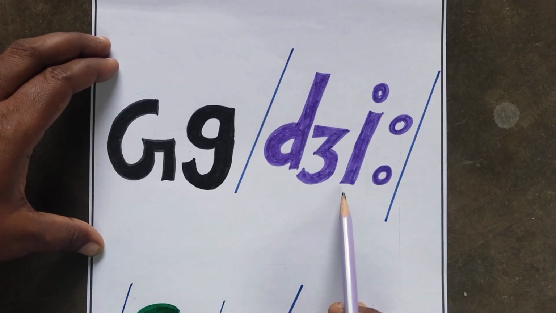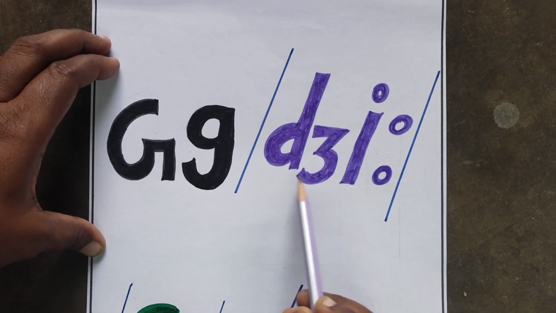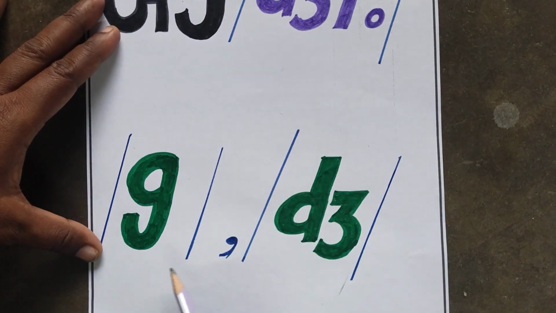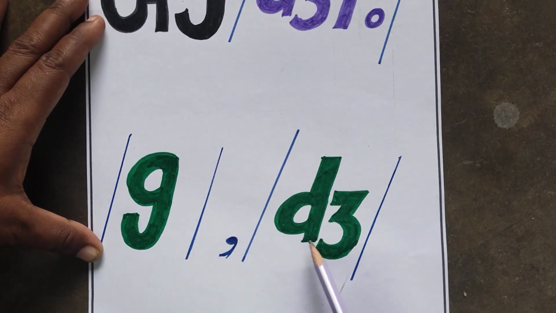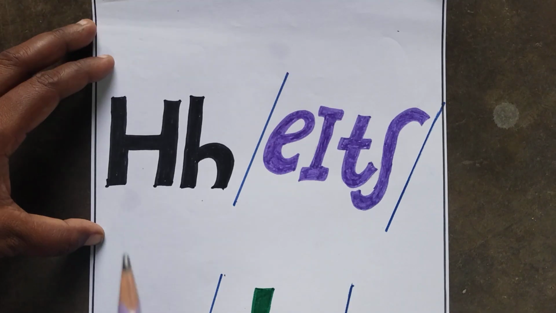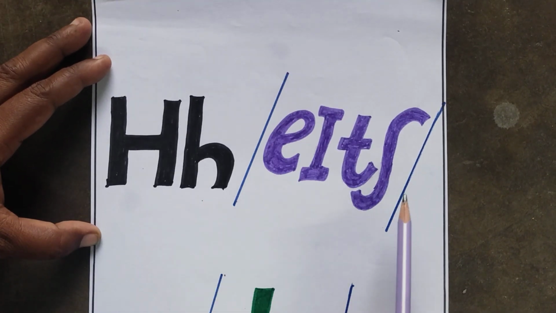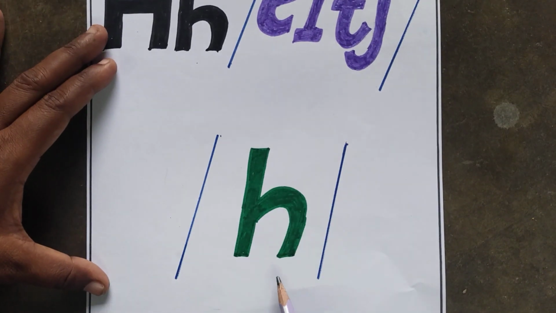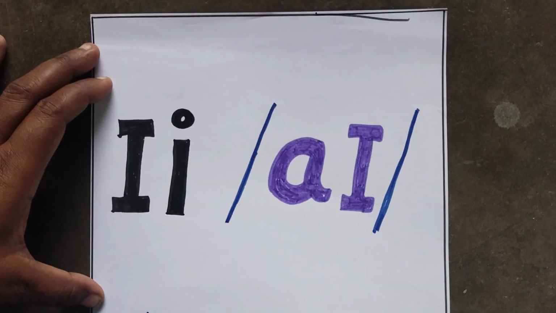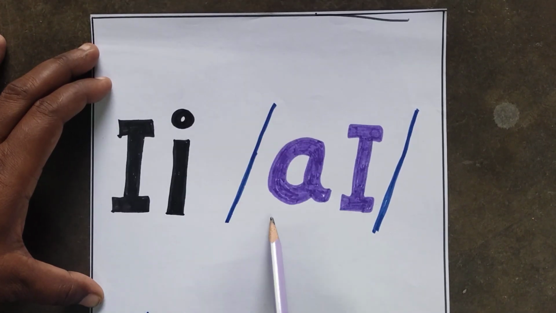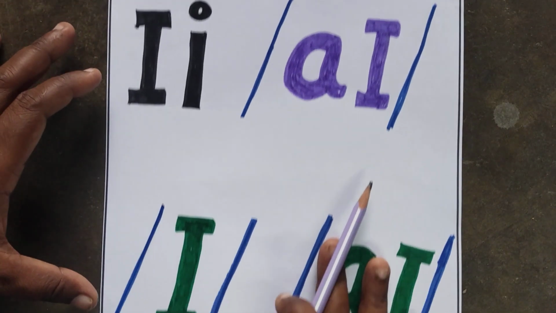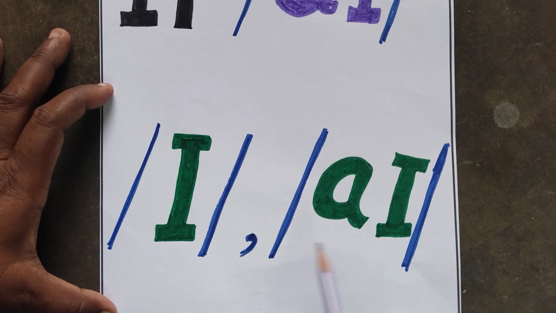The name of the letter is G. G. The sounds of letter G are Ig, Idge. Ig. Idge. The name of the letter is H. H. The sound of letter H is. The name of the letter is I. I. The sounds of letter I are E, I, E, I.